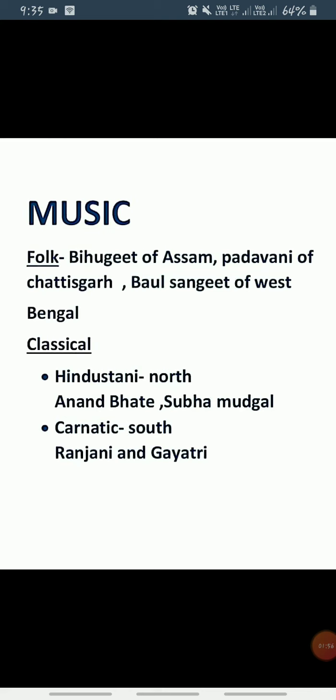Hindustani classical music developed in the north part of India, and Carnatic music developed in the south part of India. Some famous Hindustani singers are Anand Bhate and Shubha Mudgal, and famous Carnatic or south music singers are Ranjani, Gayatri, and Shankar Mahadevan.